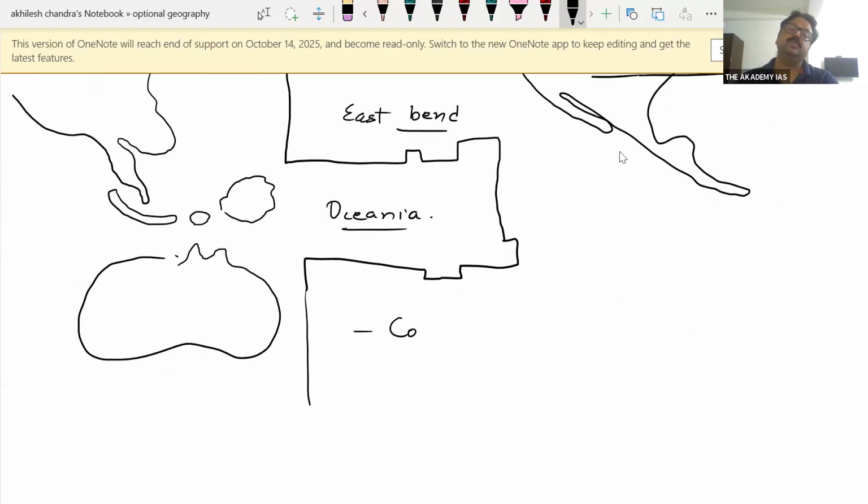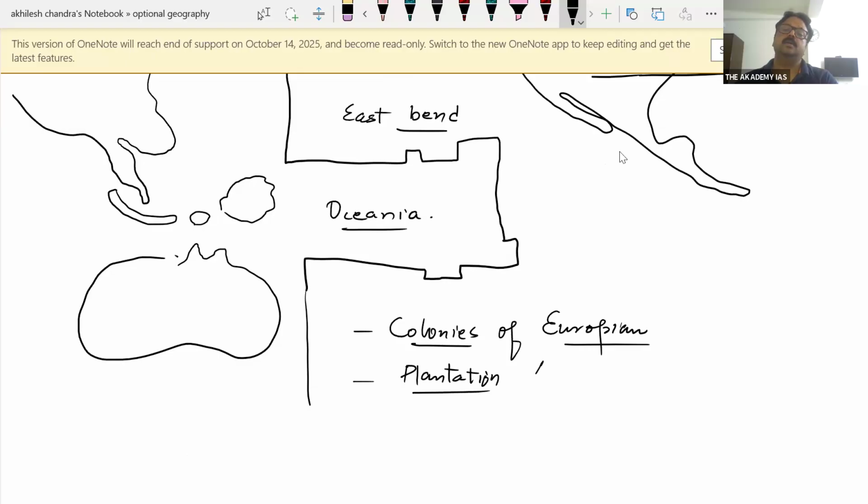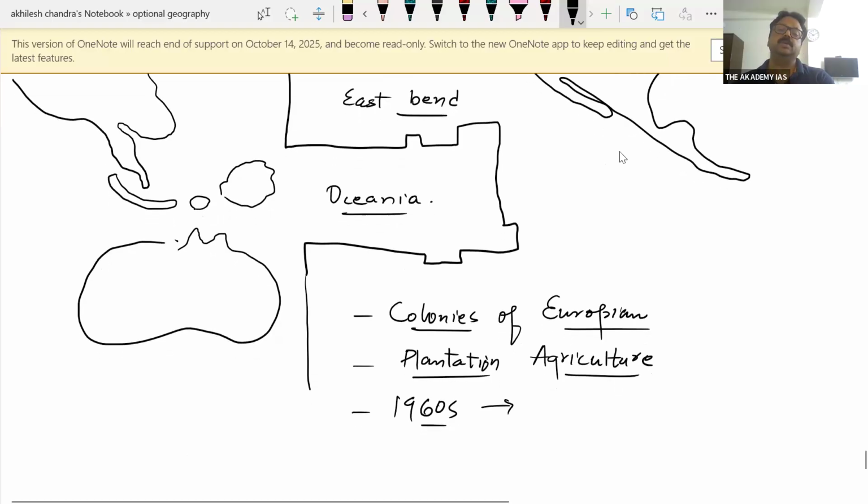They are the earlier colonies of Europeans. They are doing plantation agriculture over here. और यहीं पे वो गिरमिटिया मजदूर आते थे बच्चे, और भारत से, अफ्रीका से यहाँ पे लोग लाए गए और यहाँ पे उन्होंने प्लांटेशन एग्रीकल्चर किया. And after 1960, these colonies got freedom and they became sovereign countries.